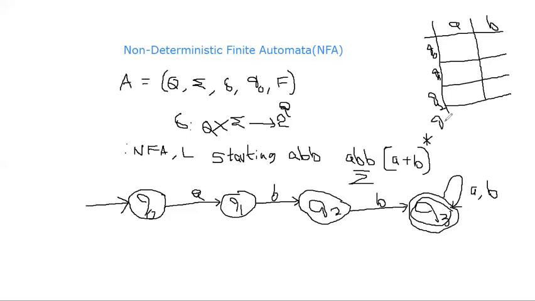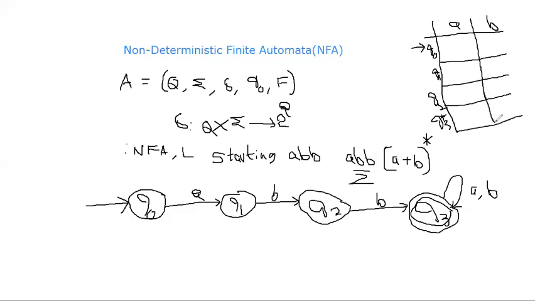What is Q3? Q3 is the acceptance state. We know how to represent the acceptance state by using a star, or within a circle, and the initial state is represented by using an arrow.